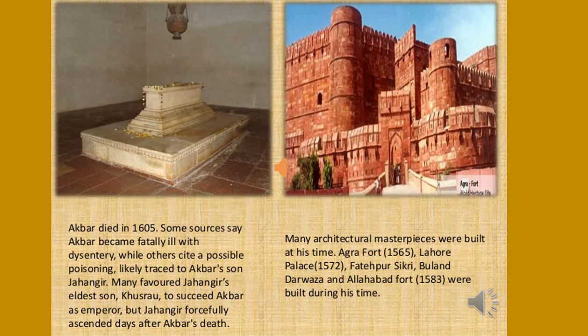Many architectural masterpieces were built at this time. For example, Agra Fort, Lahore Palace, Fatehpur Sikri, Buland Darwaza and Allahabad Fort were built during this period.